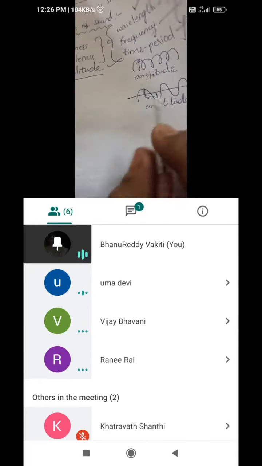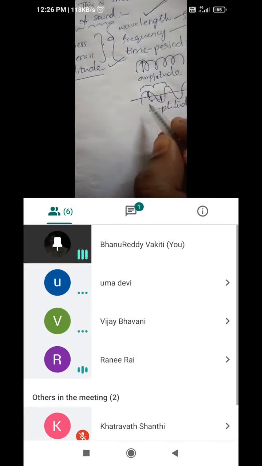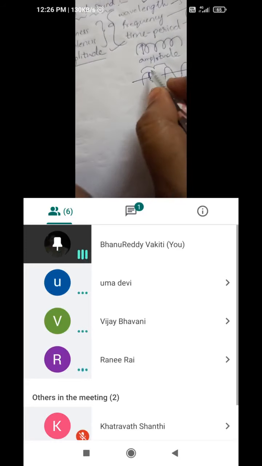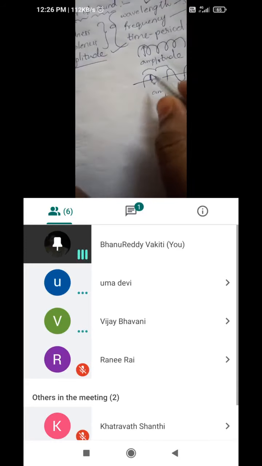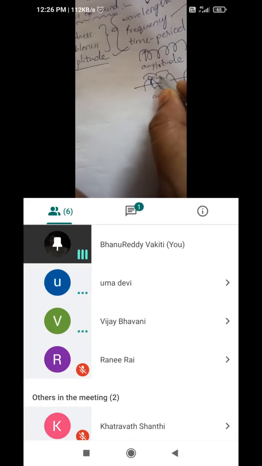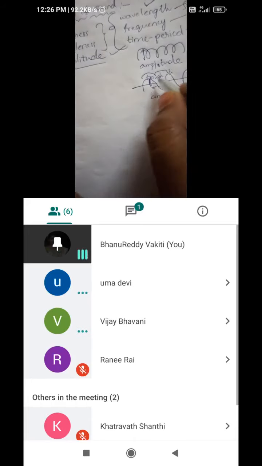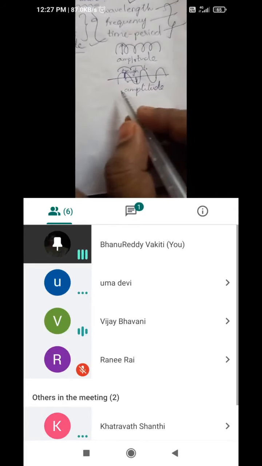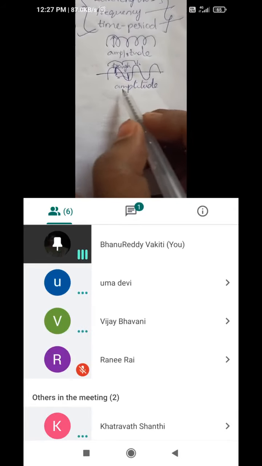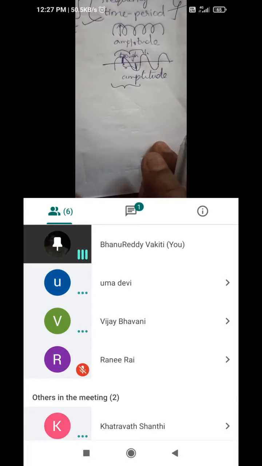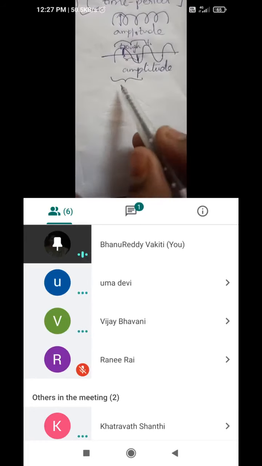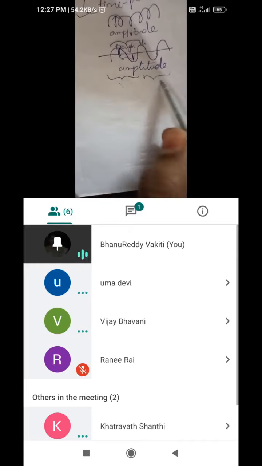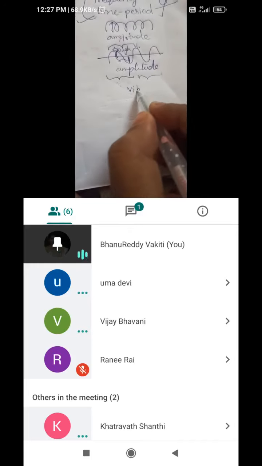Wavelength means, here, this one is the wavelength. The distance between two crests or two troughs. Yes, two crests or two troughs. The distance between these two becomes the wavelength. And up to the completion of one wave, this is one wave. Yes, the length of this is the wavelength, and the number of these waves, so 1, 2, the number of cycles, are called vibrations or frequency.